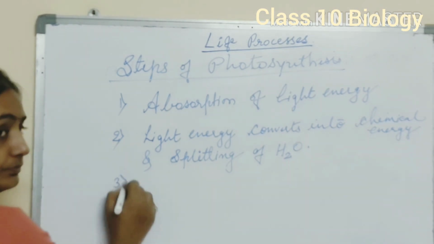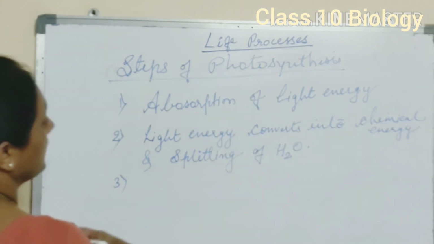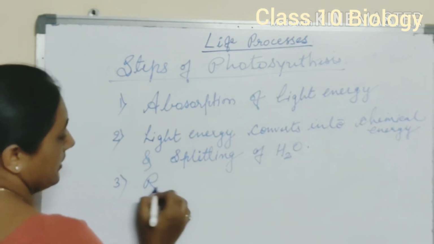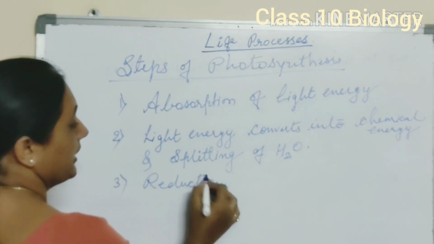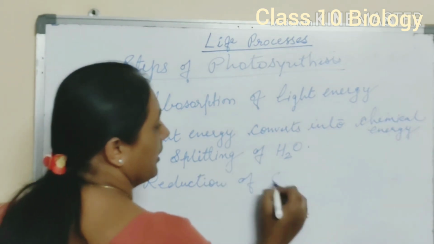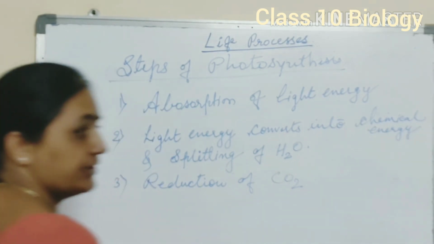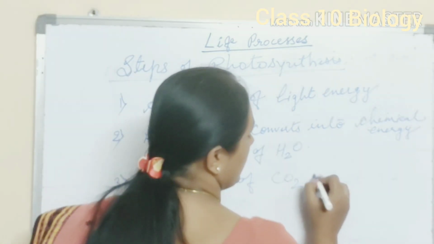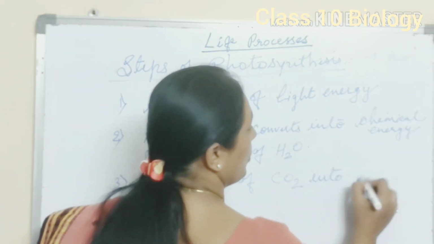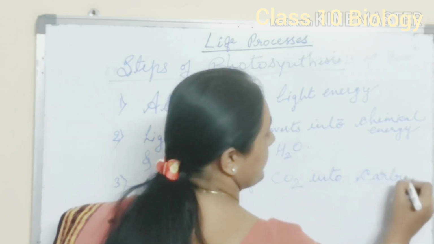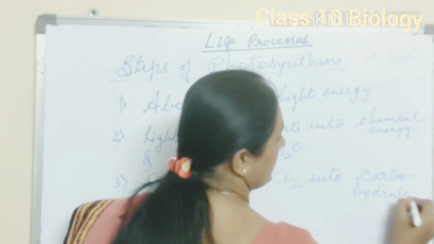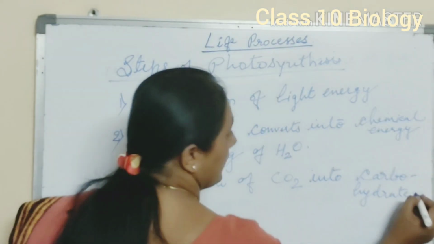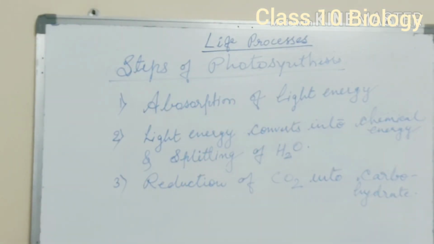Now the third step is reduction of carbon dioxide into carbohydrate.